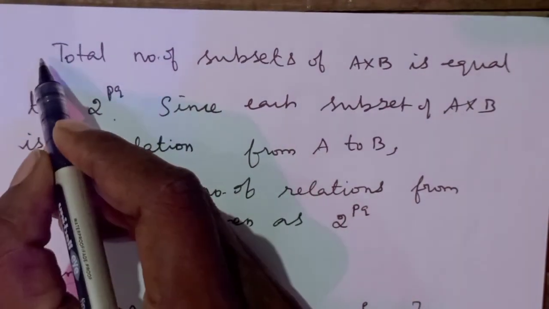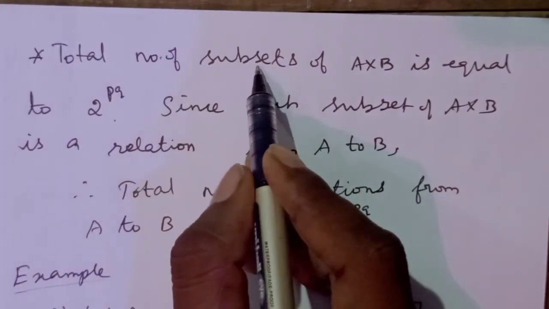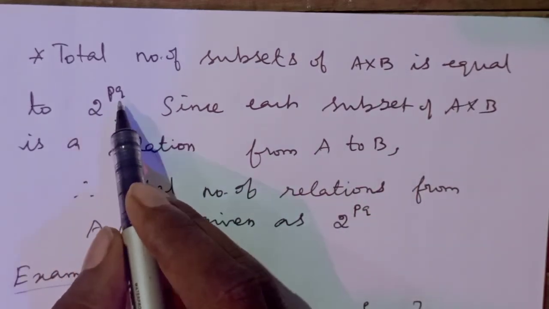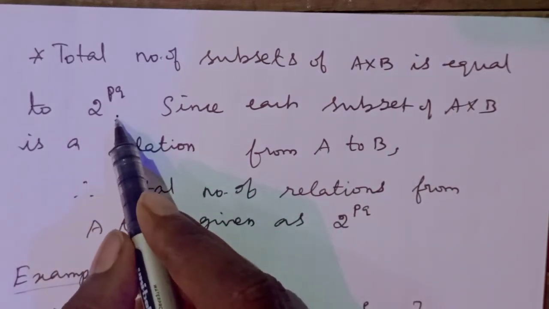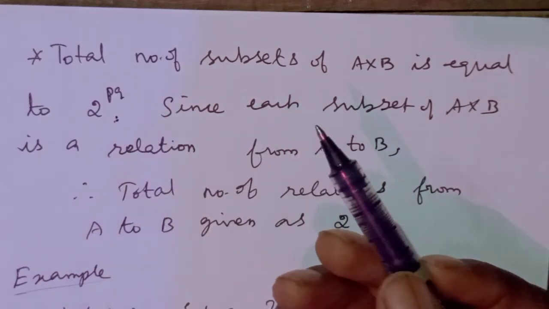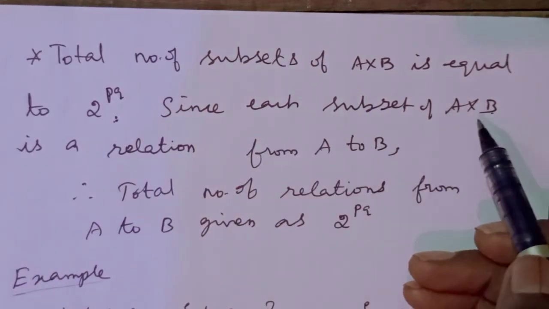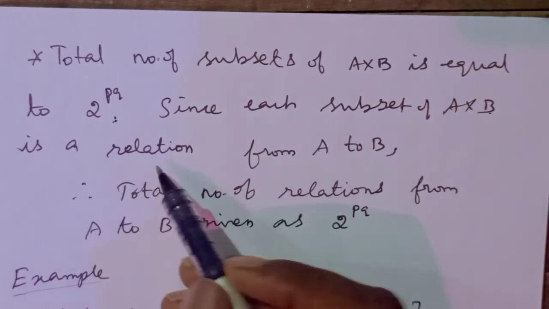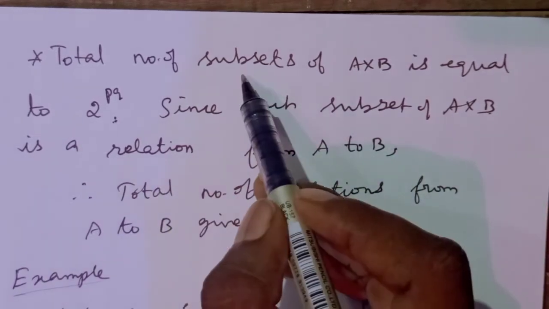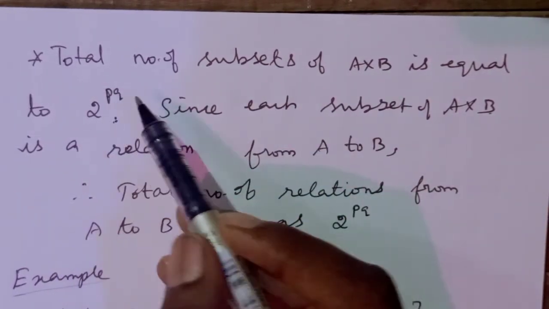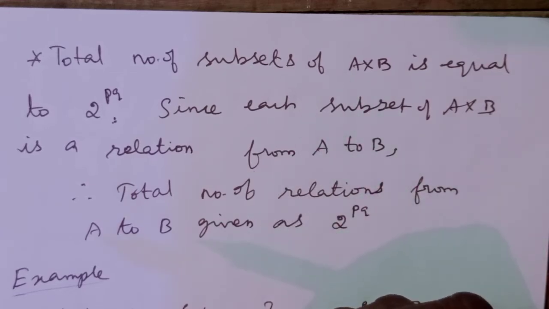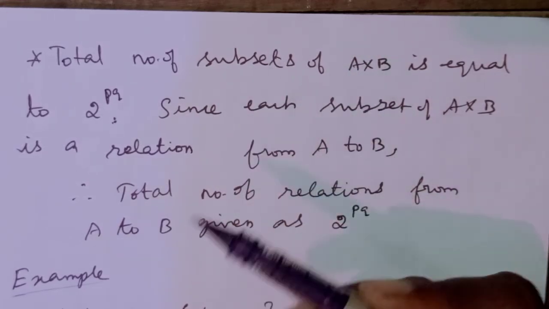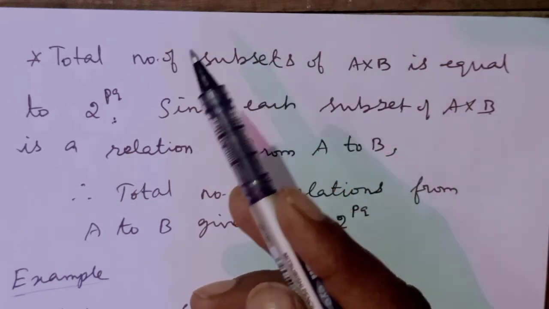See here, next thing is the total number of subsets of A × B is equal to 2^(pq). Why does this result exist? Since each subset of A × B is a relation, the number of subsets of A × B is what? Already we know from class 11 itself that the number of subsets of the set A is equal to 2^n if the number of elements in the set A is n.